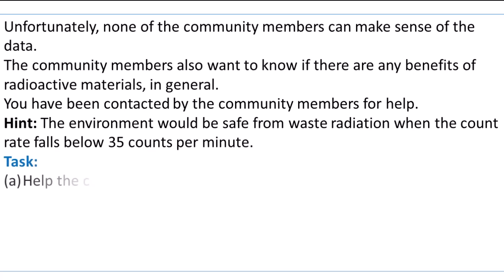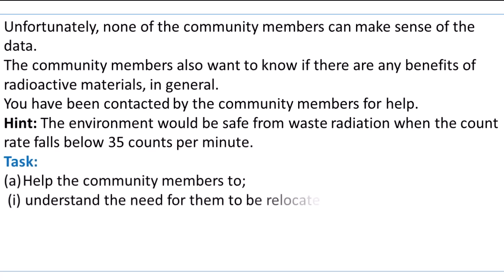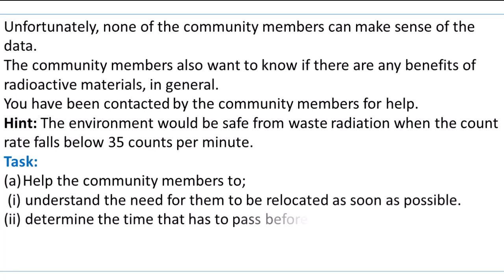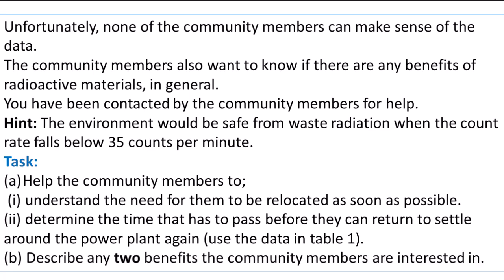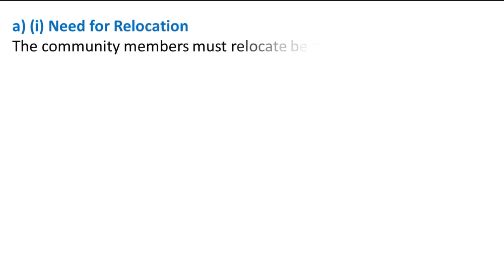Task A. Help the community members to (i) understand the need for them to be relocated as soon as possible, and (ii) determine the time that has to pass before they can return to settle around the power plant again. Use the data in Table 1. B. Describe any 2 benefits the community members are interested in.